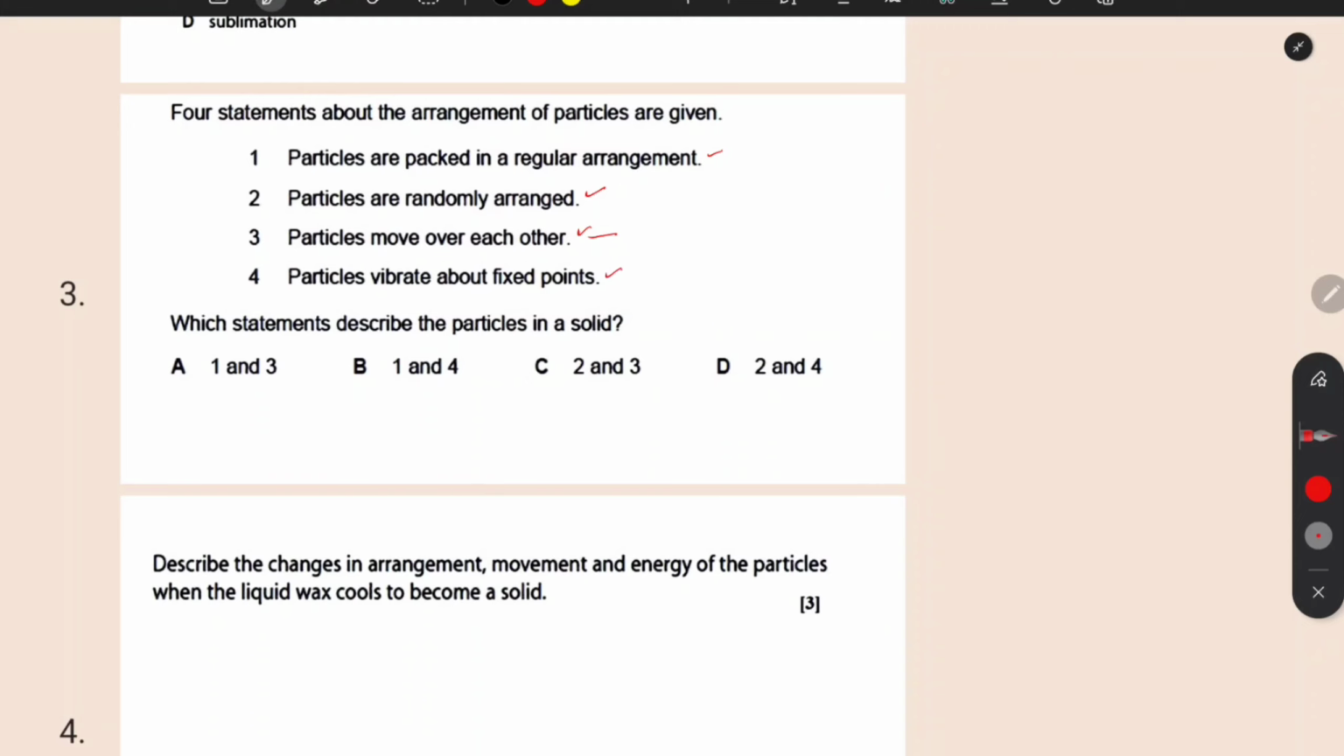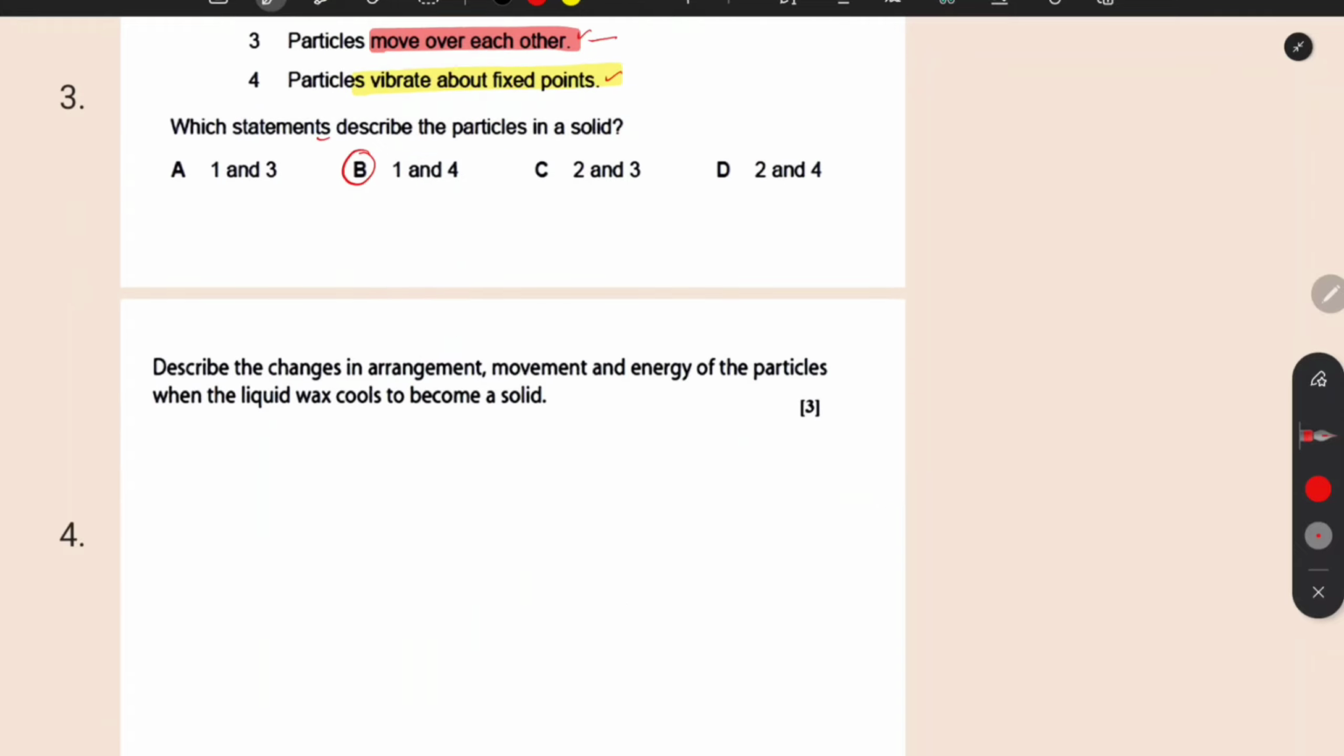At which state can particles only vibrate about a fixed point? That was solid, right? So which statements describe the particles in a solid? As you can see, the first statement, particles are packed in a regular arrangement, is correct for solid. Particles are randomly moving, that is not correct. Particles move over each other, it's not possible in the case of solid. Particles vibrate about a fixed point, it is also correct. So 1 and 4 are both correct, so option B is the right answer.